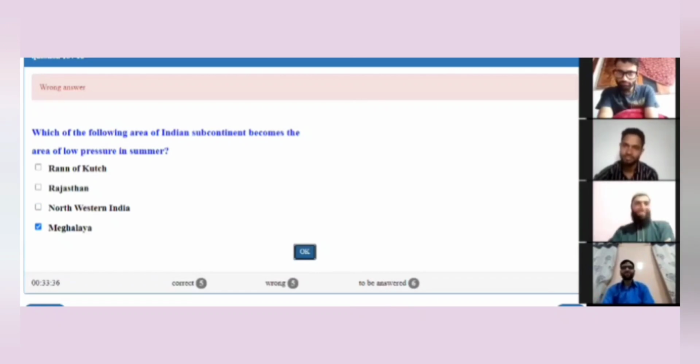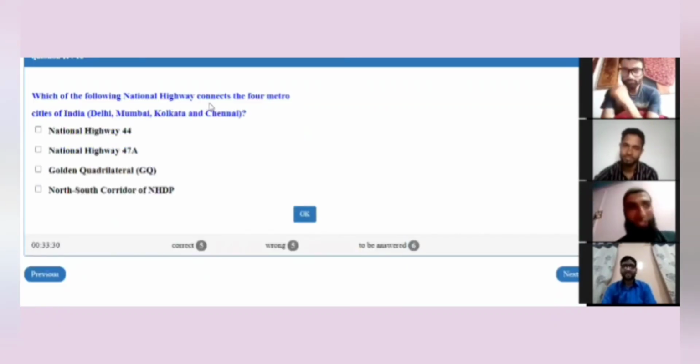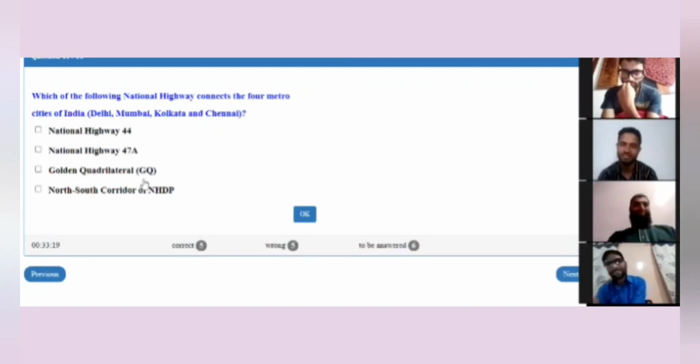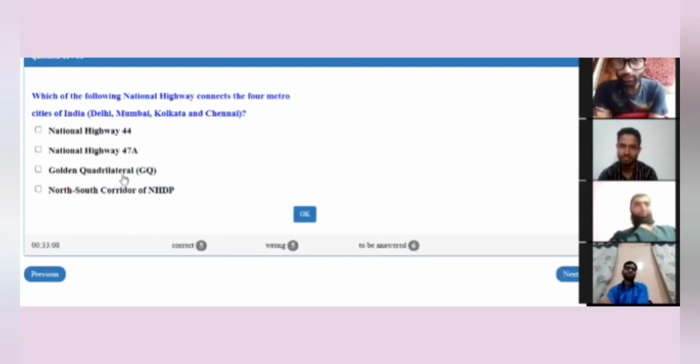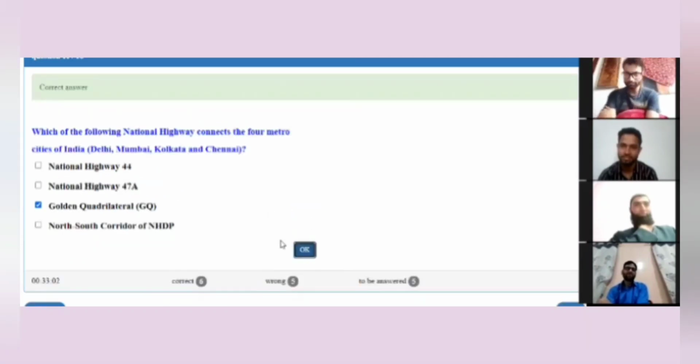Next question is for Mr. Abrar on the screen now. Which of the following national highways connects the 4 metro cities of India, that is Delhi, Mumbai, Kolkata, and Chennai? National Highway 44, National Highway 47A, Golden Quadrilateral GQ, or North-South Corridor of NHDP? C, Golden Quadrilateral. Yes, it is the right answer. So Mr. Abrar has got 4 more points for answering this question.